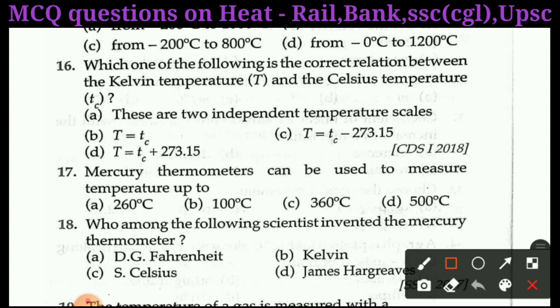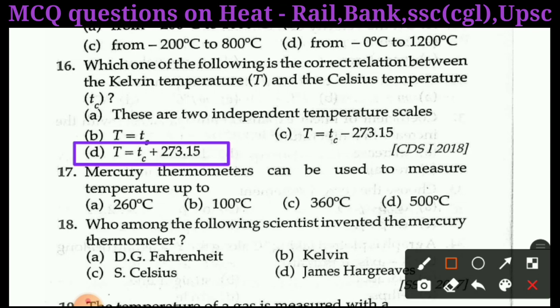Right answer of question number 16 is D. T is equal to Tc plus 273.15, because when we add 273.15 to the Celsius scale reading, then we will get the Kelvin scale reading. So capital T, which is the Kelvin temperature, is equal to Celsius temperature Tc plus 273.15.